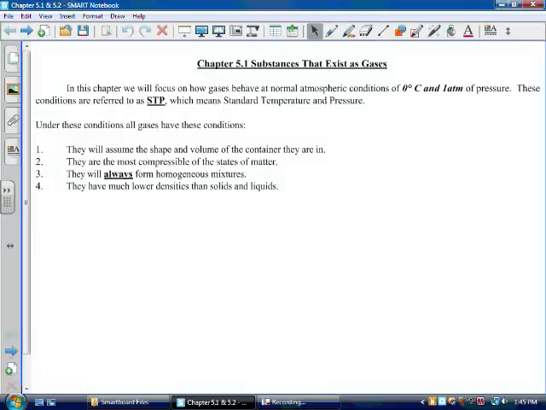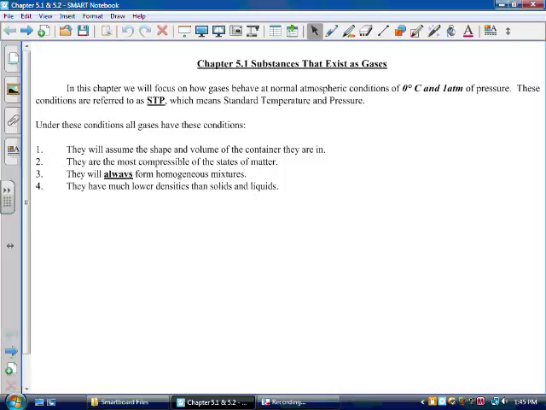In chapters 3 and 4, we focused on solid phase reactions and solution phase reactions. In this chapter, we're going to focus on gaseous phase reactions. We talked earlier in chapters 1 and 2 about what a gas is, and we said matter is any substance that has mass and takes up space. A gas is any substance that has no definite shape and no definite volume.